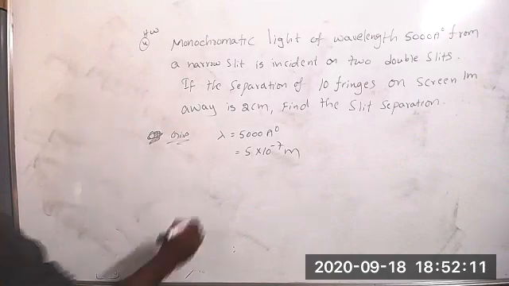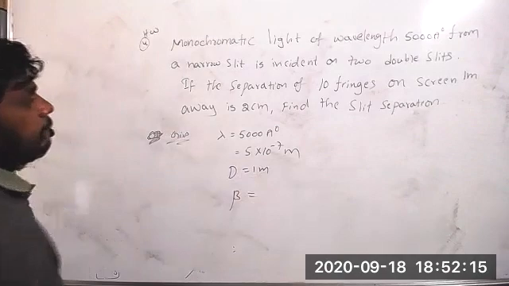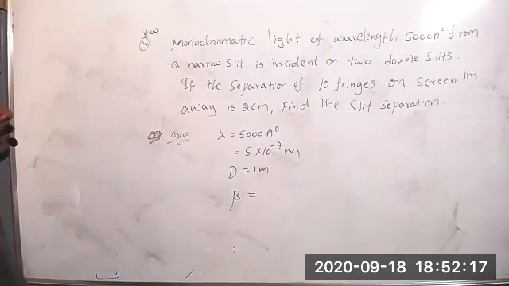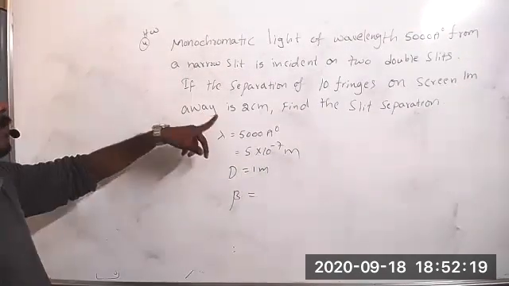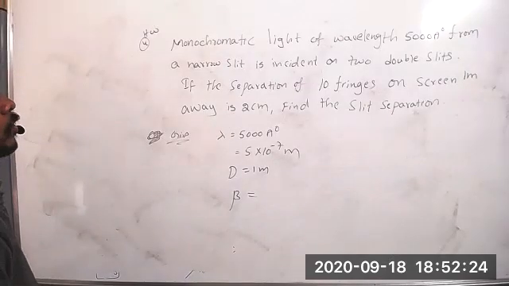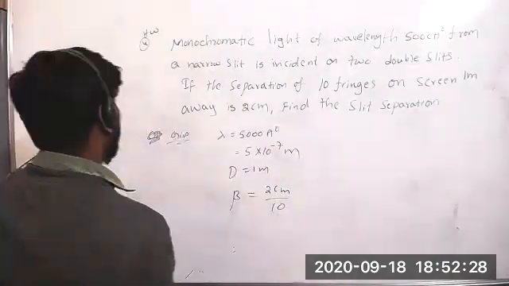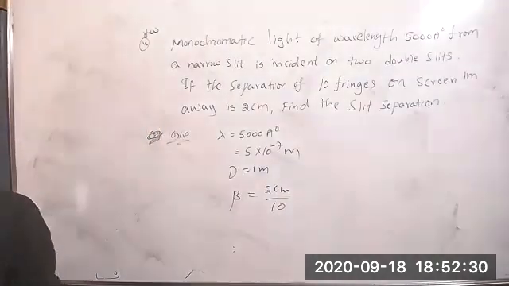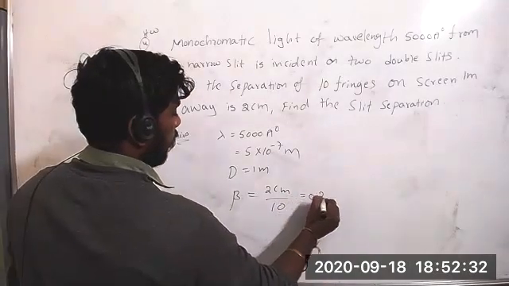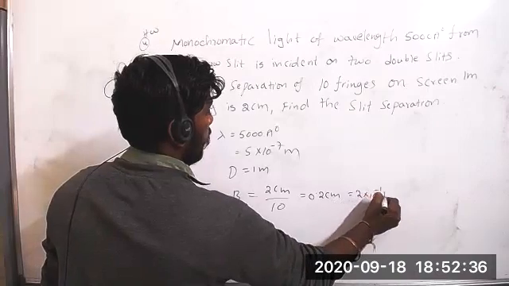Now tell me, D is equal to 1 meter. Tell me beta, how much? The separation of 10 fringes on the screen 1 meter away is 2 centimeters; divided by 10, that is beta, nothing but 0.2 centimeters, nothing but 2 into 10 to the power of minus 3 meters.